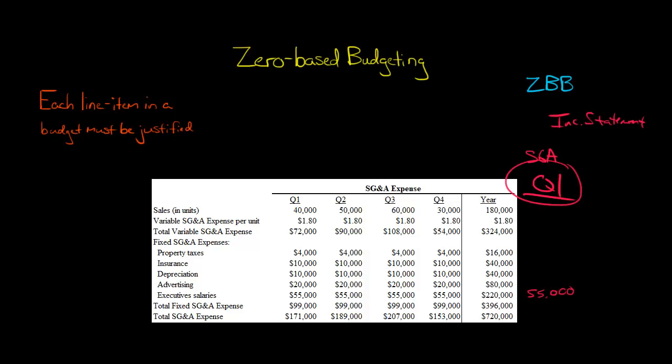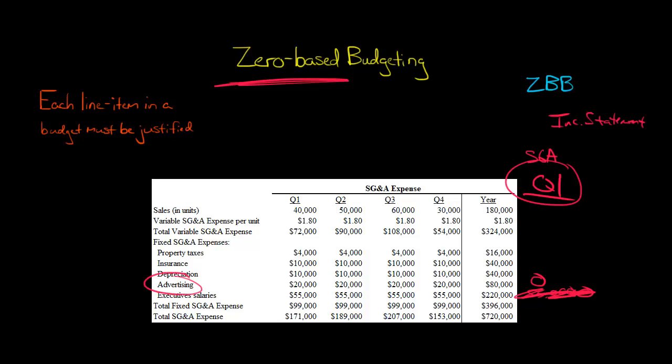We're going to go through this line item and say, okay, let's start from the ground up, and that's where you get the phrase zero-based. It's basically saying, look, we're going to start as if nothing has been approved. We're going to start as if this is zero. Or let's go back to the advertising. We're going to start as if our advertising is zero. We're not spending any money on advertising.